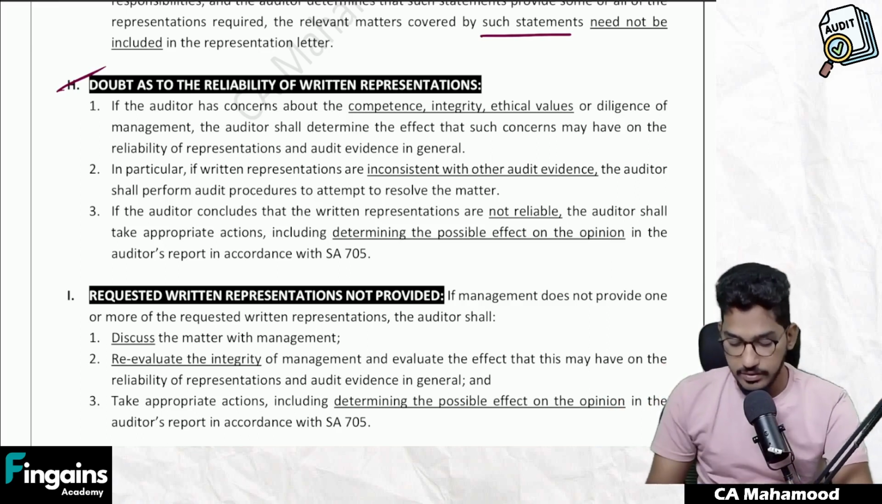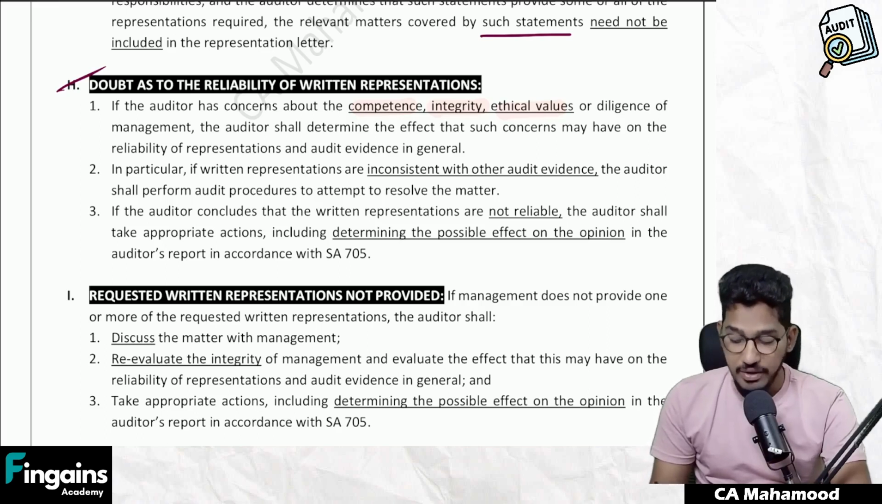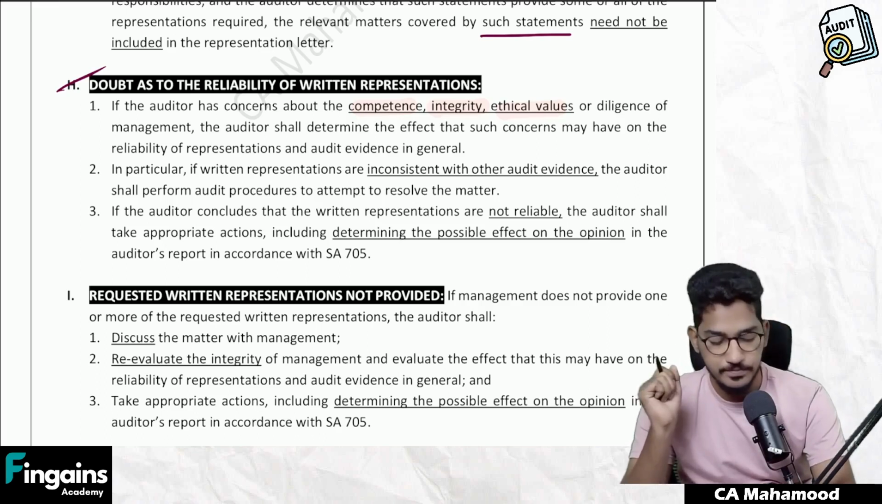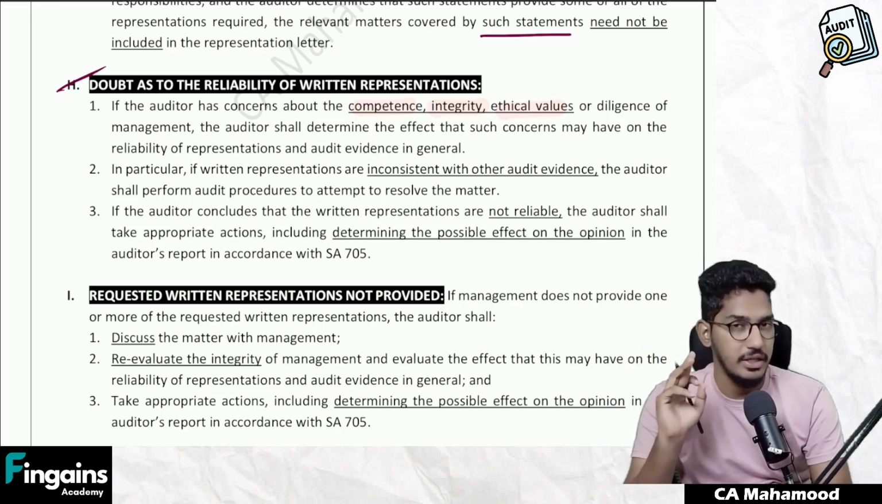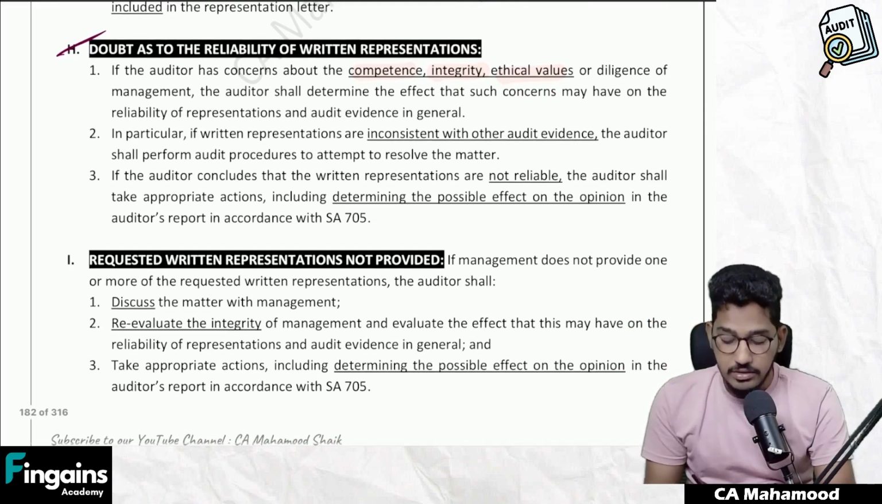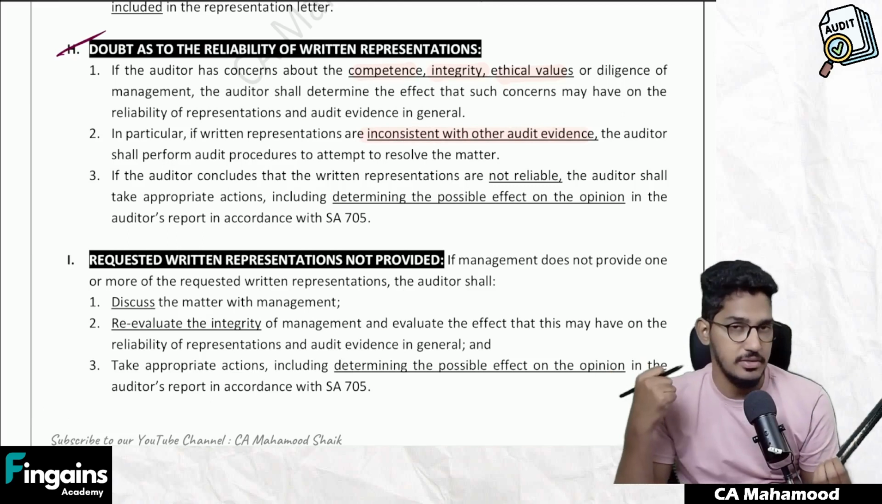So if you read it here, if the auditor has concerns about competence, that is capabilities, integrity, ethical values or diligence of the management, the auditor shall determine the effect that such concerns may have on the reliability of written representation and audit evidence in general. So if you have a doubt regarding integrity, competence, that is capability, or ethical values of the management, then you have to even doubt how far the written representations are reliable. In particular, if written representations are inconsistent with other audit evidences, that means management is giving some confirmation, but your audit evidences are suggesting something else.